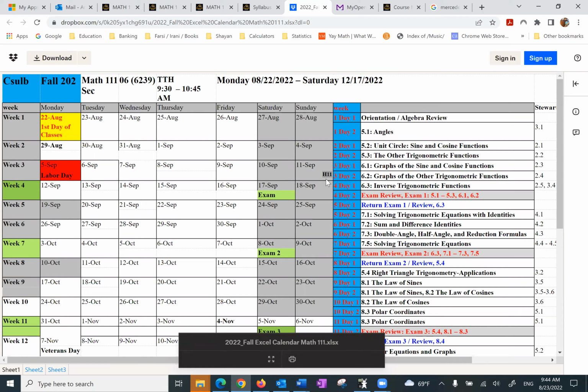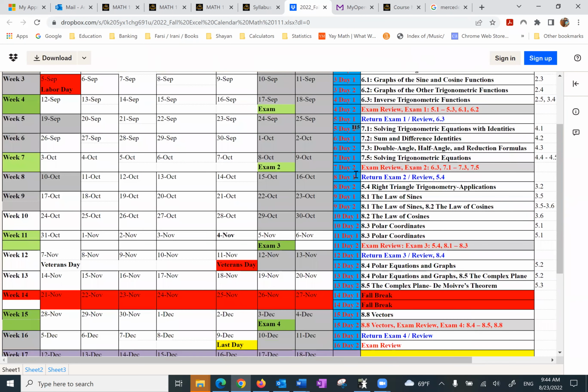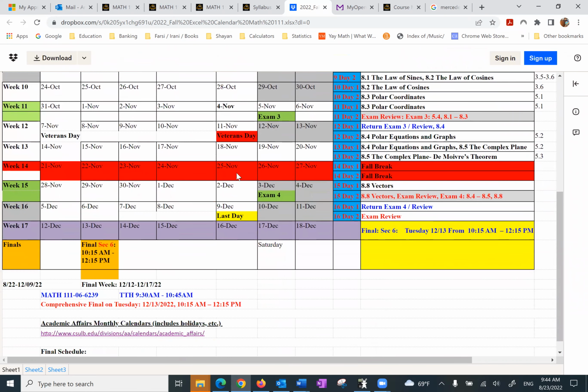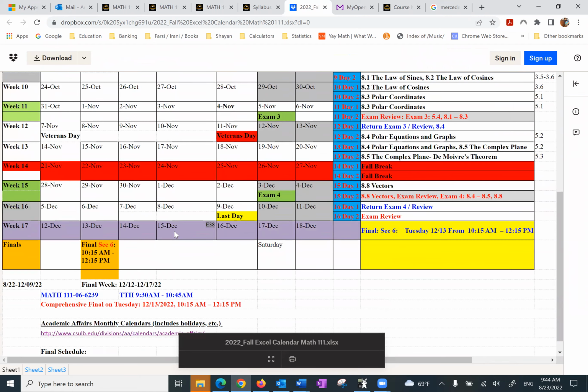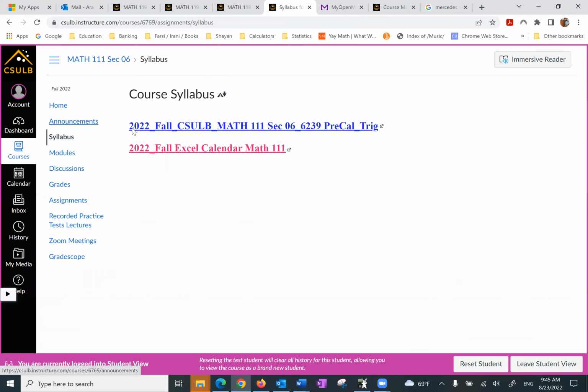On this calendar, you can find what we cover, the date of the exams, and the final.